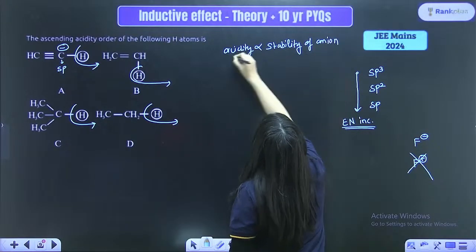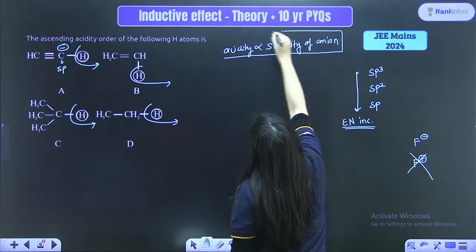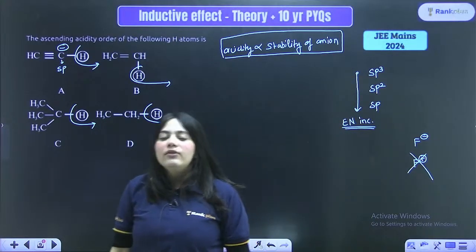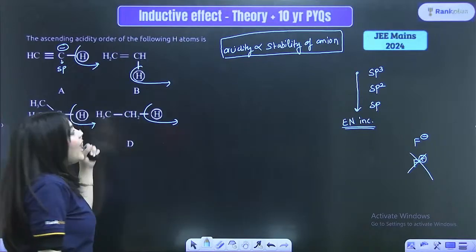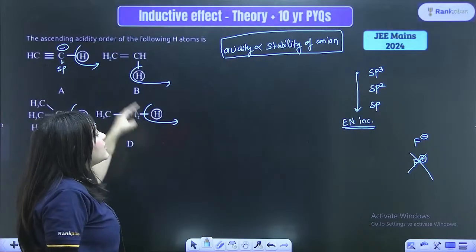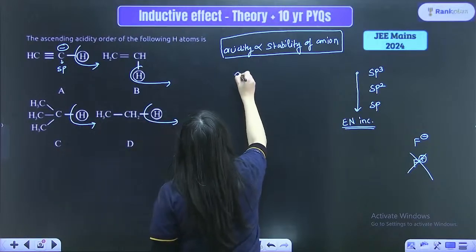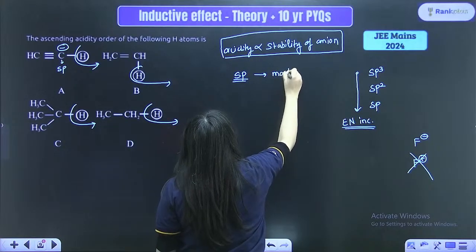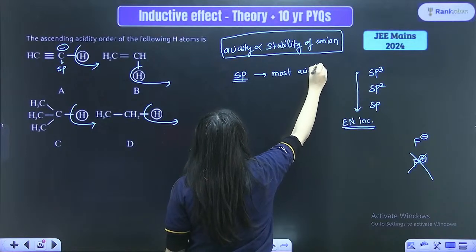The more stable the anion, the more the acidity. So here the anion formed has a negative charge on the sp hybridized carbon, right? Therefore, this one is the most acidic in nature. The sp hybridized carbon is indeed the most acidic.